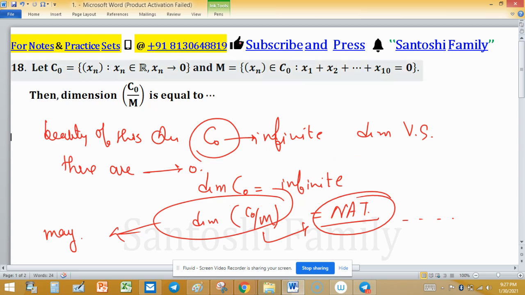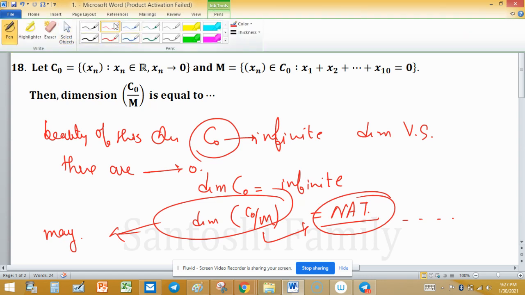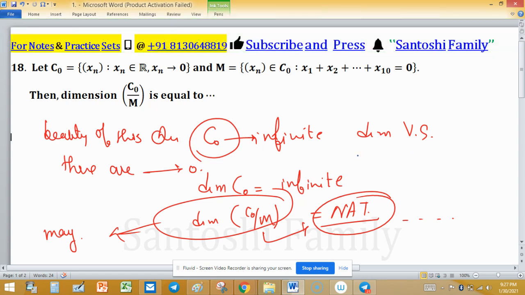Also, the dimension of M is infinite, but whenever we relate this dimension with C naught, its dimension will be 1 less, meaning dimension of C naught minus 1.